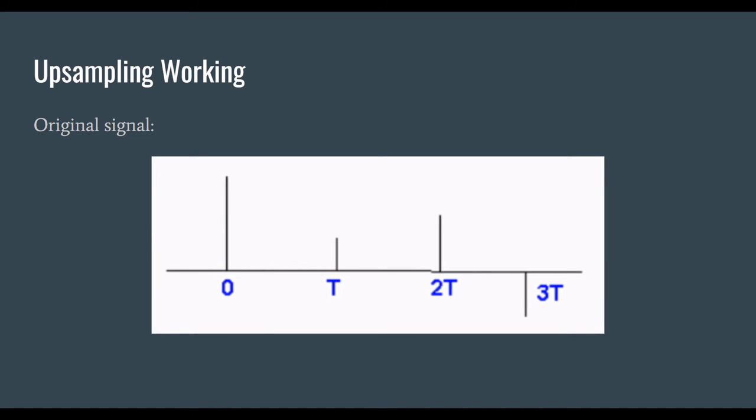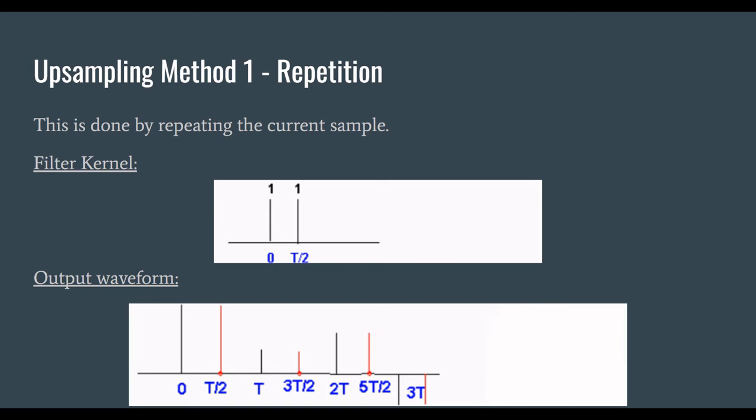Now working of upsampling. Suppose this is the original signal. We can upsample using two methods. The first method I will be talking about is repetition. This is done by repeating the current sample. The filter kernel is given here, and the output waveform will be displayed like this.